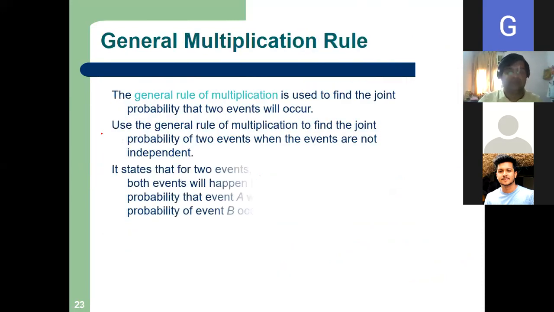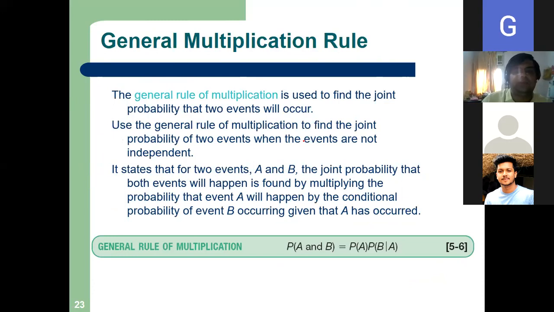Look at my general rule. The general rule of multiplication is used to find the joint probability that two events will occur. Use the general rule of multiplication to find the joint probability of two events when the events, please note here, are not independent. So we will use the general rule when we get dependent events.